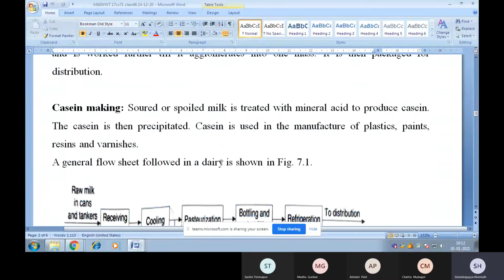Next operation is casein making. Soured or spoiled milk is treated with mineral acid to produce casein. The casein is then precipitated. Casein is used in the manufacture of plastics, paints, resins, and varnishes.